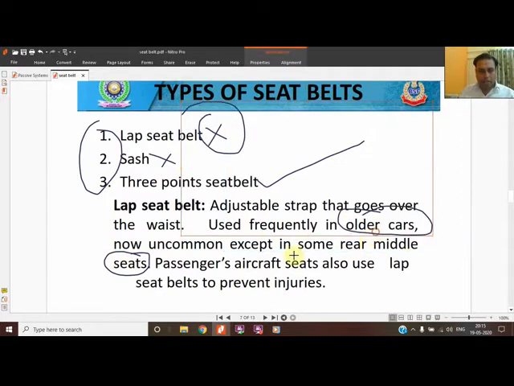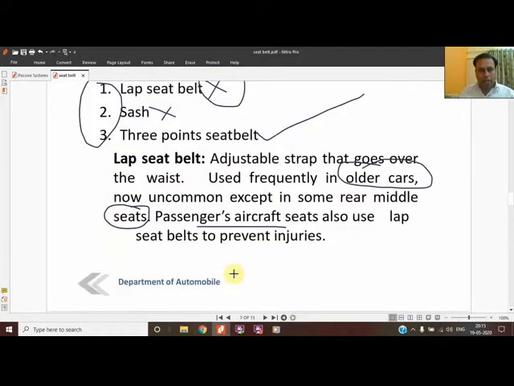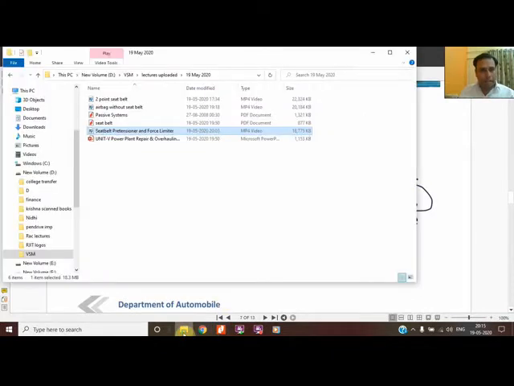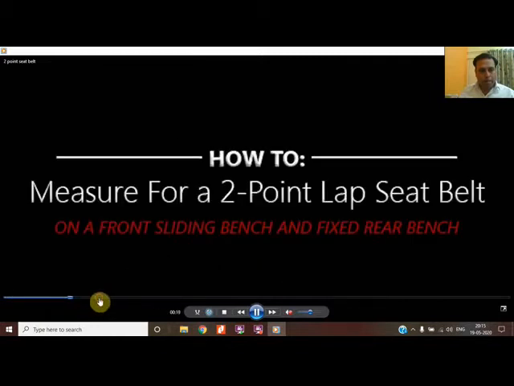In the theory it is written that passenger airplane seats also use a lap belt to prevent injury. Aircraft also use these types of seat belts. And how the seat belt used to look like, one video I have downloaded for the 2-point seat belt, and how it used to look like.